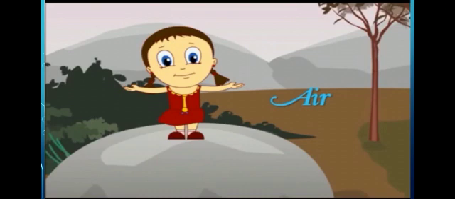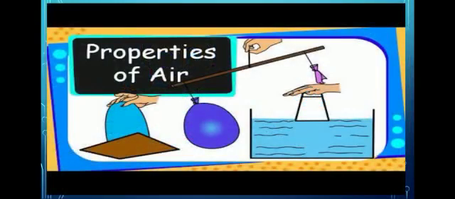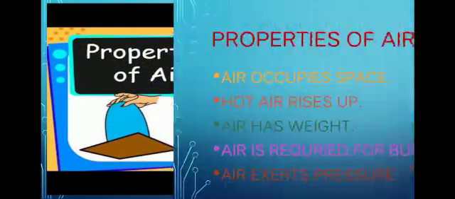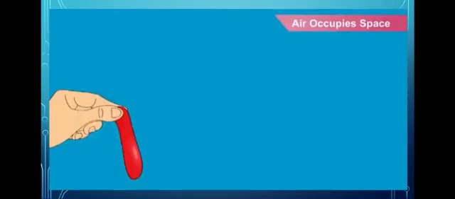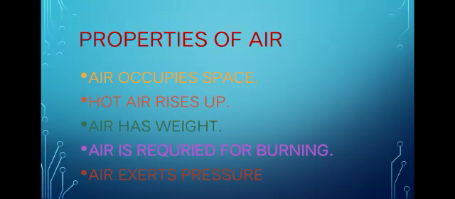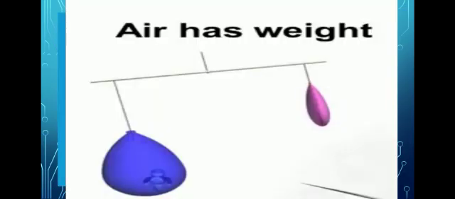So in the previous video section of this lesson, we discussed the properties of air. Air has 5 properties. We discussed 2 properties in that video. Now in this video, we discuss the other 3 properties. We prove each with an experiment. First, we discuss that air has weight. Now we prove air has weight with one experiment.